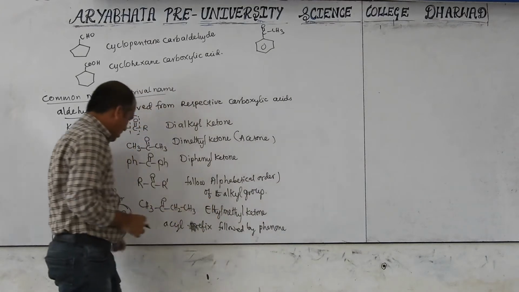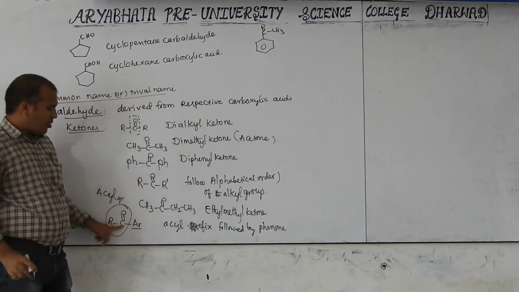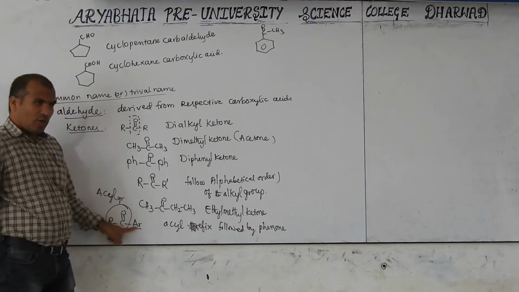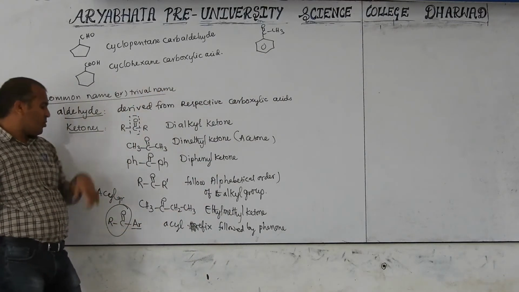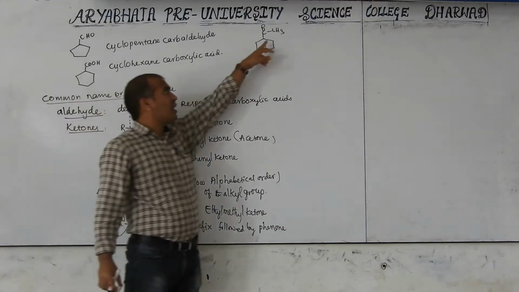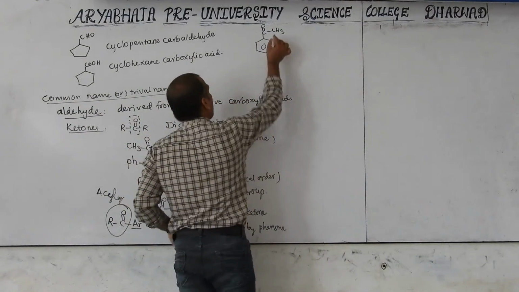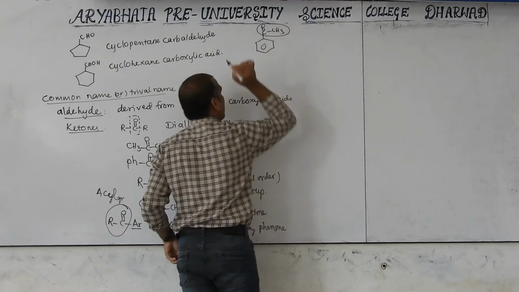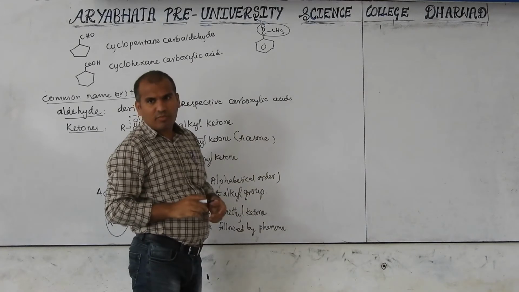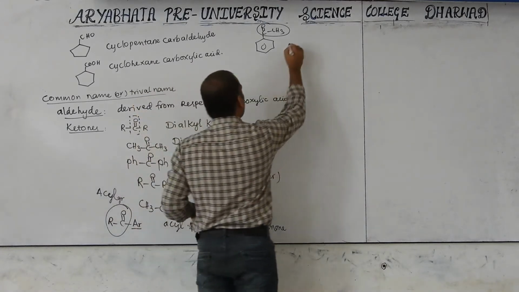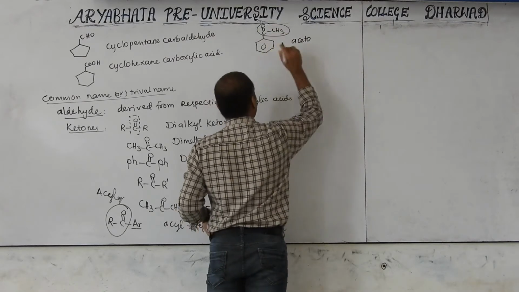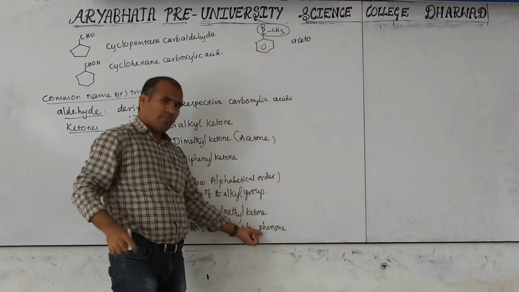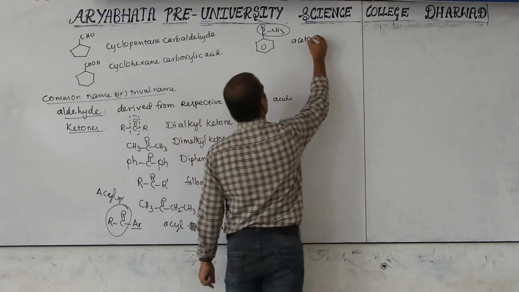Like this, R-C double bond O attached to Ar. Ar means aromatic, which is benzene. The R group taken here is methyl. What is the name of this? Its common name is acetophenone, the methyl ketone attached to the phenyl group.